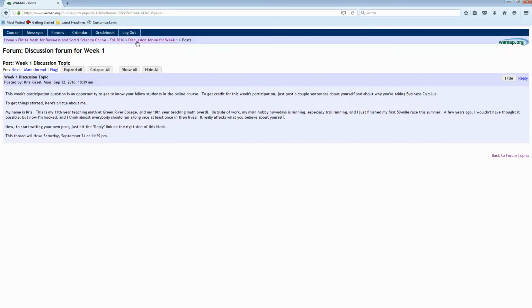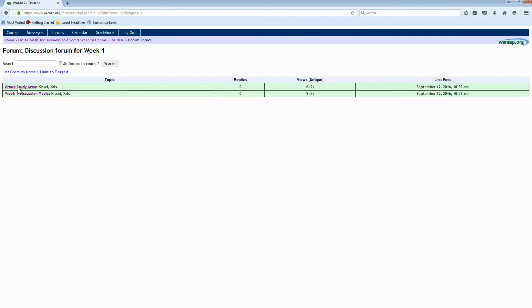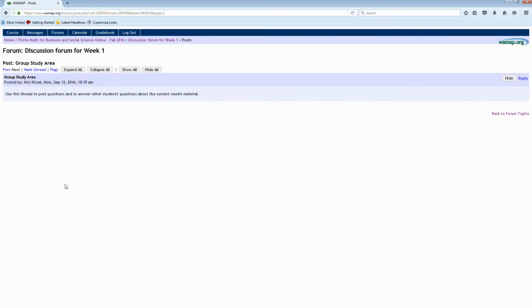There's another thread here that's optional, the group study area. This is a place that you can post questions when you're running into difficulty with the material on the lesson sequences or the homework. Make sure you explain your question clearly enough that someone else can understand what you're asking, and make it clear that you've done more work already on the problem than you're asking someone else to do. Make it clear that you're not asking them to show you how to do the problem, but that you've actually thought about the question and have specific questions you want to ask, not just how do you do number 8.